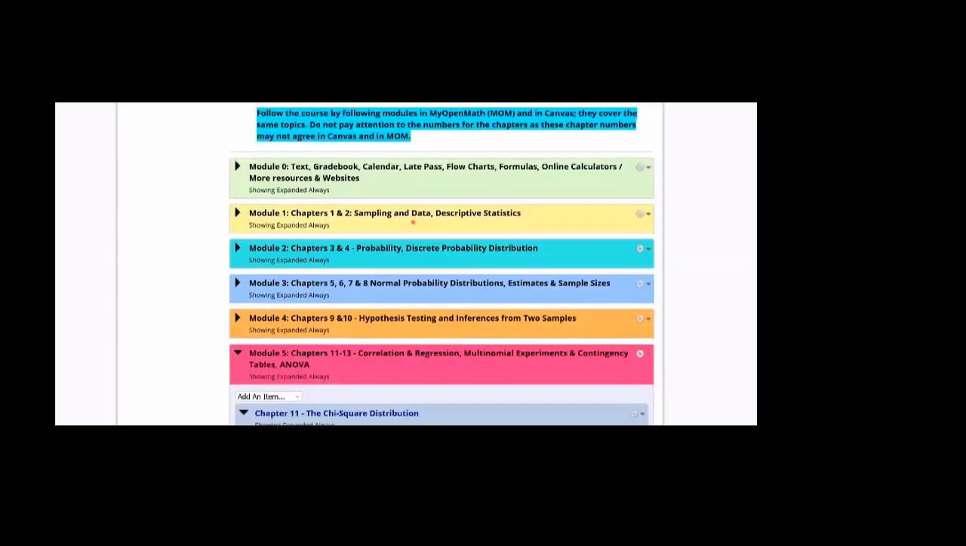And the first exam is module 1. So take a look: module 1, 2, 3, 4, 5. So what is module 0? That's what I want to discuss. In short, module 0 consists of many resources for you. As it reads: text, gradebook, calendar, late pass, formulas, online calculators, and so on and so forth. So module 0 is just a bunch of resources with one exception.